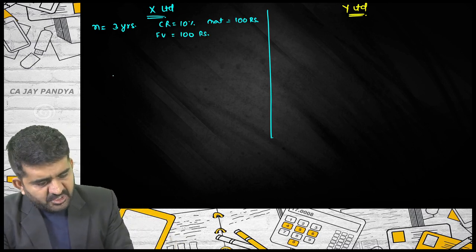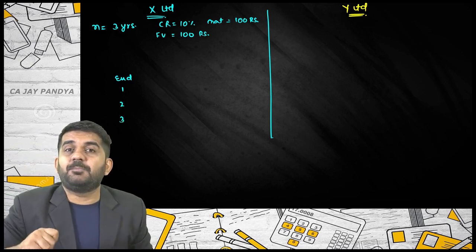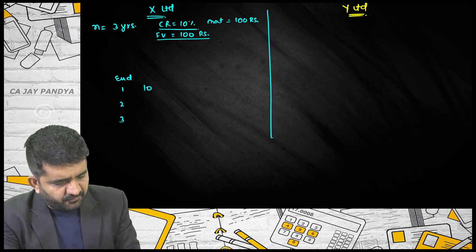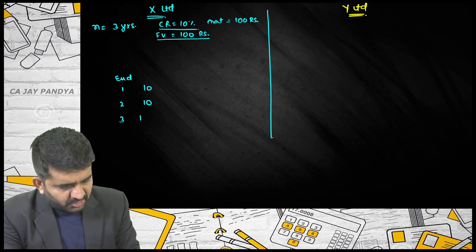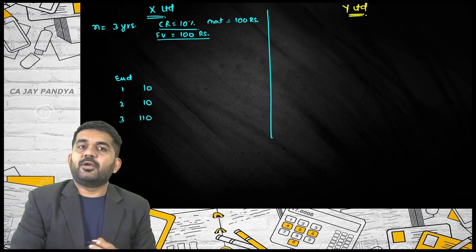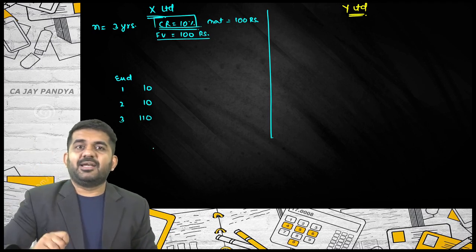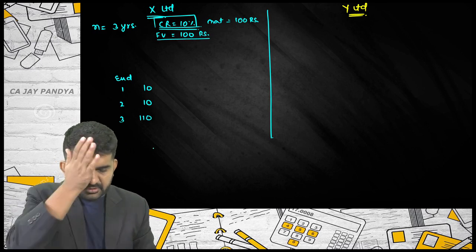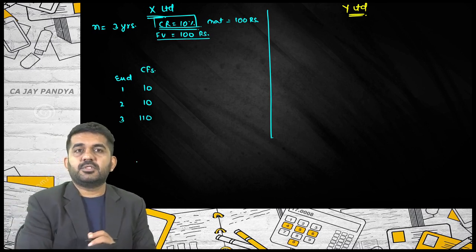Let me find out the cash flows of this bond. First, second and third year. The coupon is paid on face value, so face value multiplied by coupon rate. In first year, you will be getting 10 rupees. In second year, you will be getting 10 rupees. In third year, you will be getting 110 rupees. Do all of you understand, right? Coupon rate is the nominal rate which you will be getting every year. Is it all right? These are your cash flows.